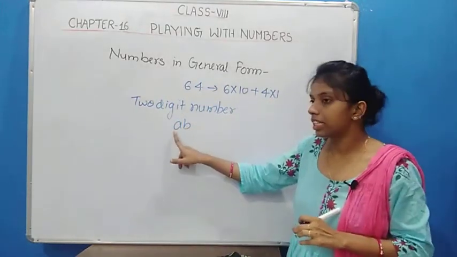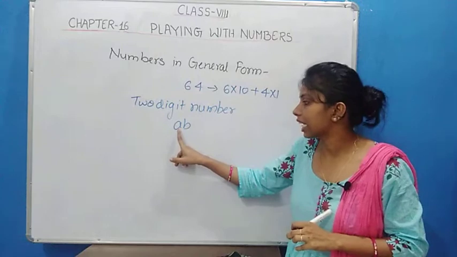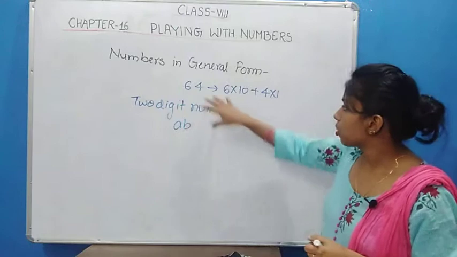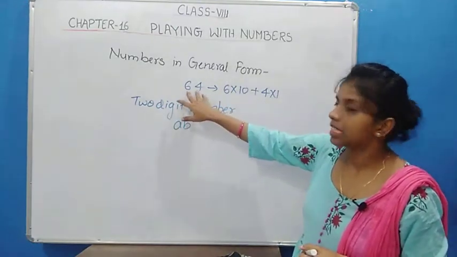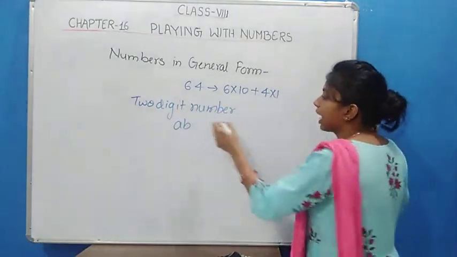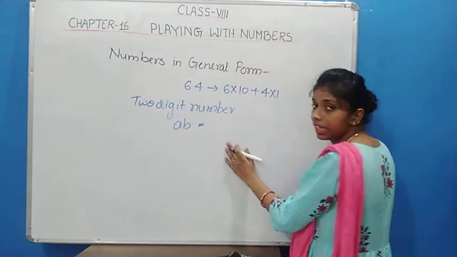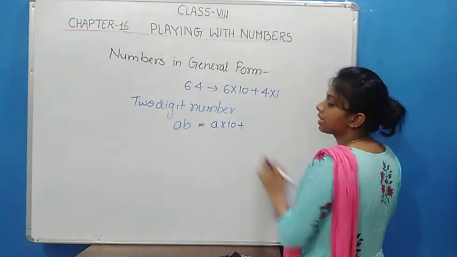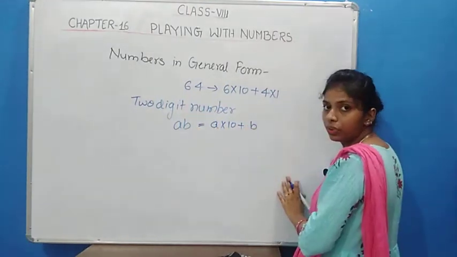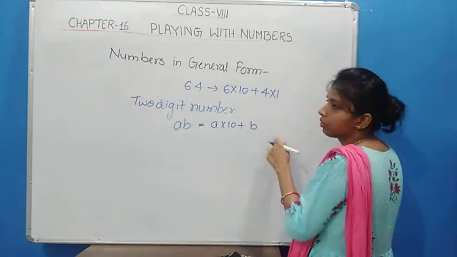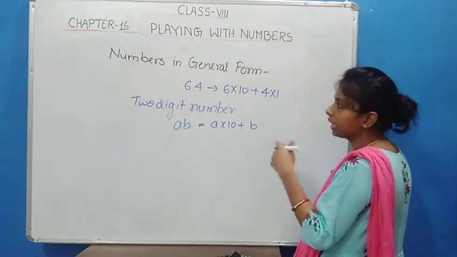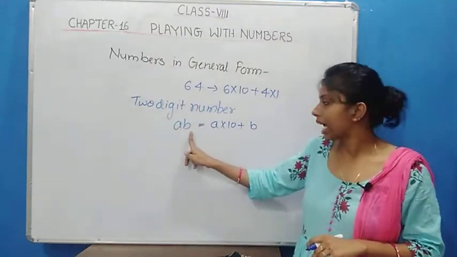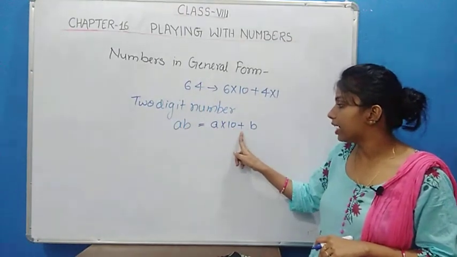If this is a 2-digit number, we can say that A is the 10th place and B is the unit place. In the same way as we see for the example 64, since A is at the 10th place, we can write A into 10, and plus B is the unit place, so B into 1. If we multiply any number with 1, it's going to be the same, so we can write this 2-digit number AB as A into 10 plus B.